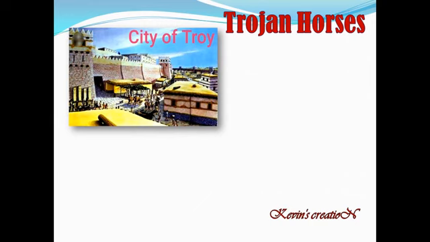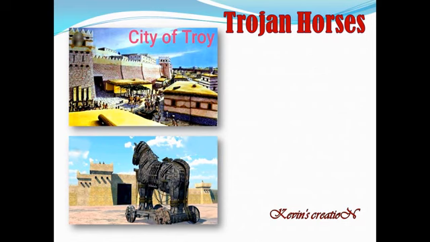Ultimately they had a plan and they made a wooden horse. You can see the wooden horse in this picture. They dragged it to the gate of the city of Troy, left the horse there, and then the warriors went back. What was the plan? This was a very huge wooden horse. Inside it was hollow, and there they kept a few of their best warriors.